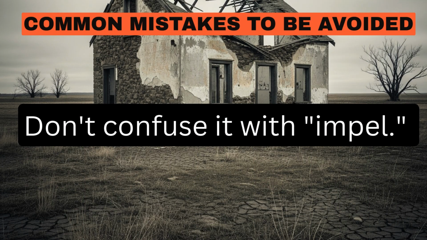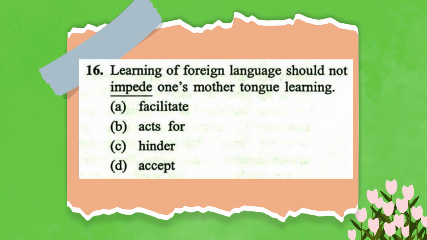This is the section in which I'll tell you some common mistakes you have to avoid while using the word impede. Don't confuse it with impel. Impel and impede are different words. Impede means to stop or hinder, while impel means to drive or force. Now let's solve question number 16 together. The sentence is: learning a foreign language should not impede one's mother tongue learning. From the options we have to find the synonym of the underlined word impede. It's an easy guess and easy for you too. The answer is C, hinder, which is the meaning of impede itself.